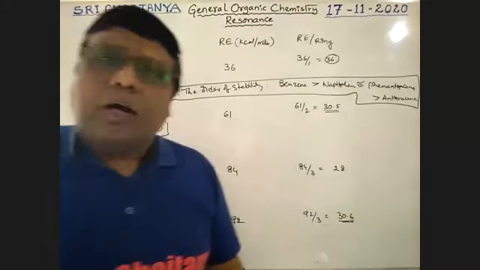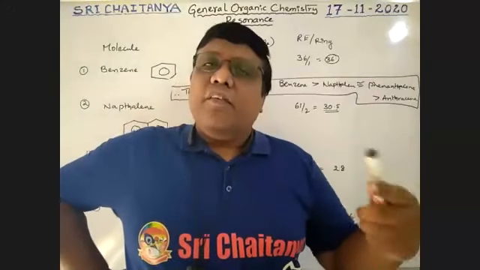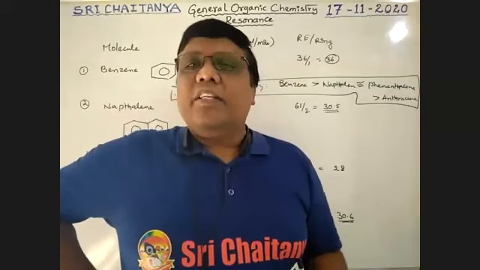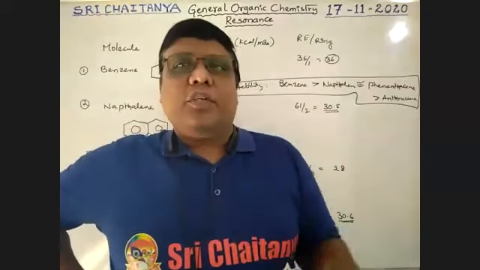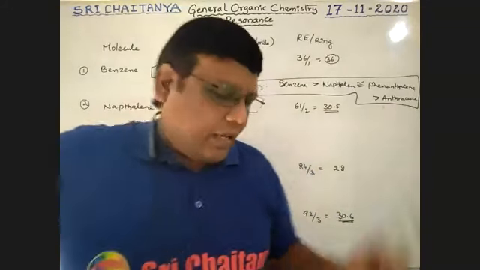Now, sometimes resonance structures are equivalent structures or non-equivalent structures. In the case of equivalent structures, charge is equally distributed. In the case of non-equivalent structures, charge is not equally distributed. See here, let us observe.